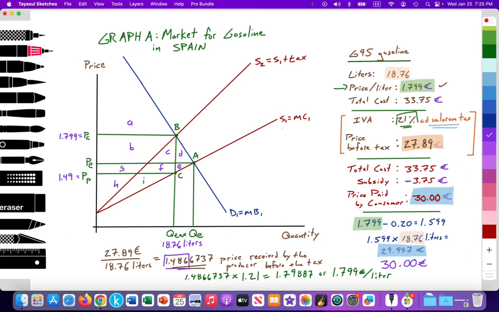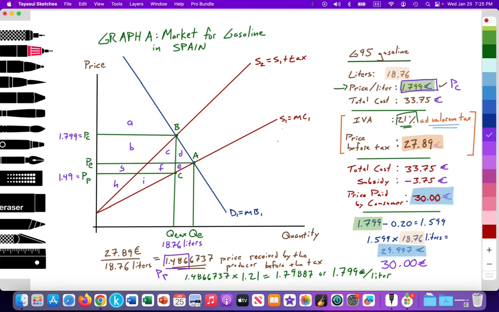So again, here's the price with the tax, 1.799. That's the price paid by the consumer. We don't see it in the receipt, but we can calculate that the price received by the producer is 1.49. So right here we have the price received by the producer with the quantity of tax. Okay? So I'm going to go ahead and analyze this model as I would for a paper exam, and then we will evaluate.